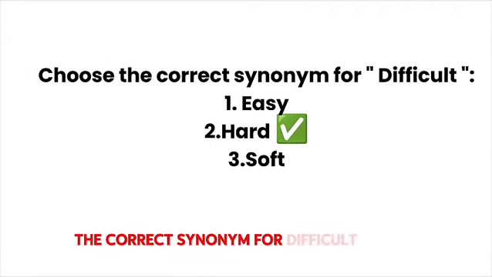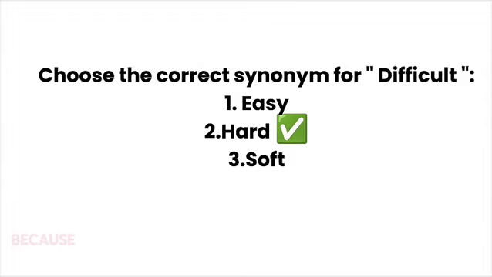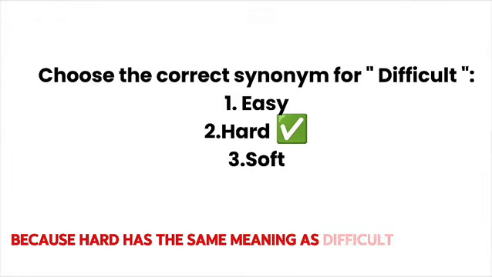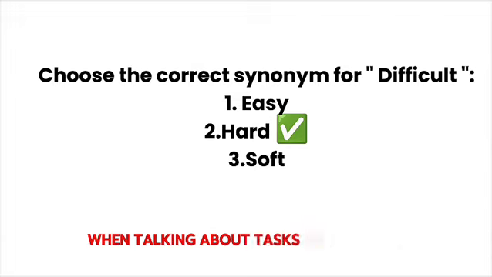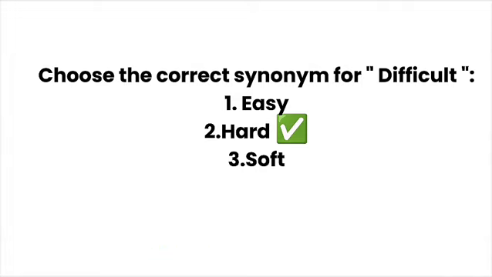The correct synonym for difficult is hard, because hard has the same meaning as difficult when talking about tasks or problems. For example, the exam was hard.